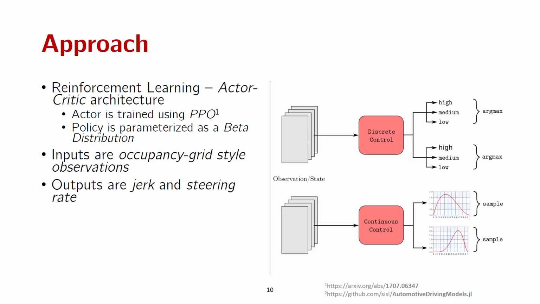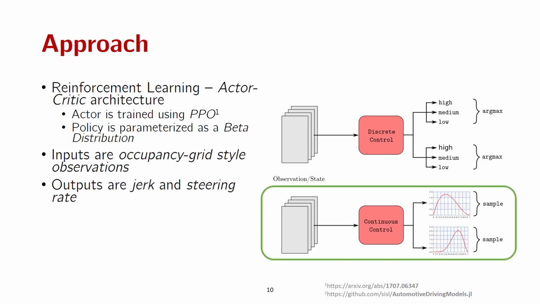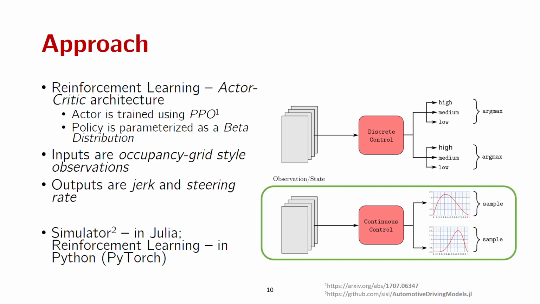The control commands or outputs are the vehicle jerk and steering rate. We focus on the continuous control case in our work. We feel that this is important to obtain smooth and realistic vehicle trajectories for acceleration and steering angle, even if it complicates the learning problem a little more than the discrete action case. The open source simulator we use and our accompanying benchmark is implemented in Julia, and our reinforcement learning code is in Python with PyTorch.